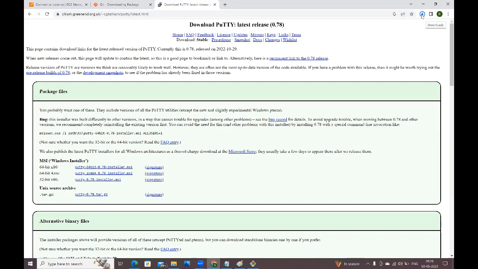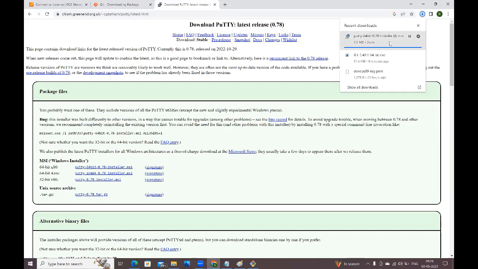See guys, PuTTY is downloaded in your system. Once PuTTY is downloaded, this is an .msi file. Double click on this, next, finish. PuTTY will be installed in your system. Fine. Right, PuTTY is installed in my system.